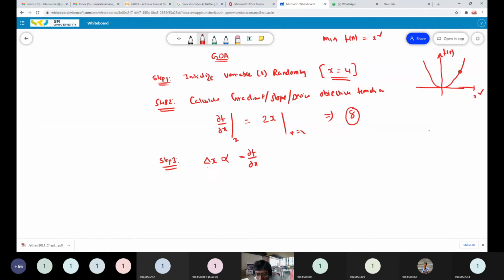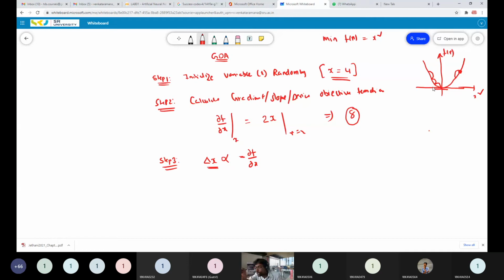Why negative gradient? You have to update your variable toward the opposite slope side. If your slope is positive, you have to move toward the negative slope side. If your slope is negative, you have to move toward the positive slope side. You have to try to decrease your slope. That's why I'm taking the negative sign here. Your step length depends upon your slope, but in the negative direction, and finally it reaches the bottom point where the slope is zero.